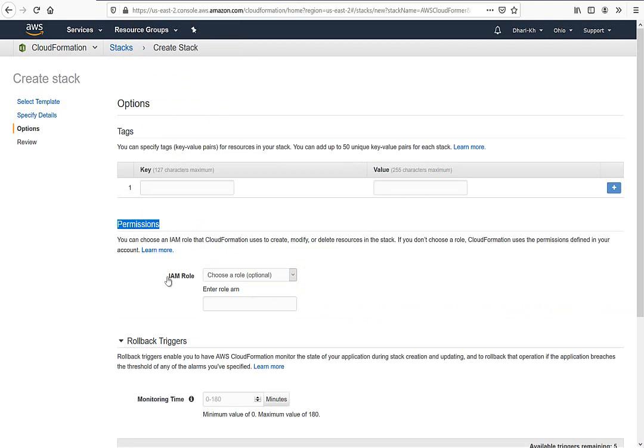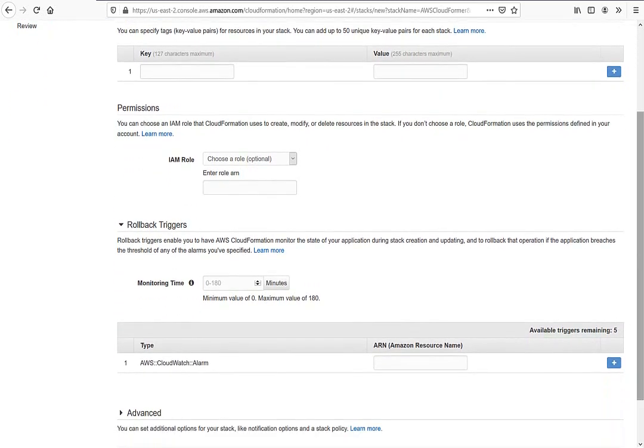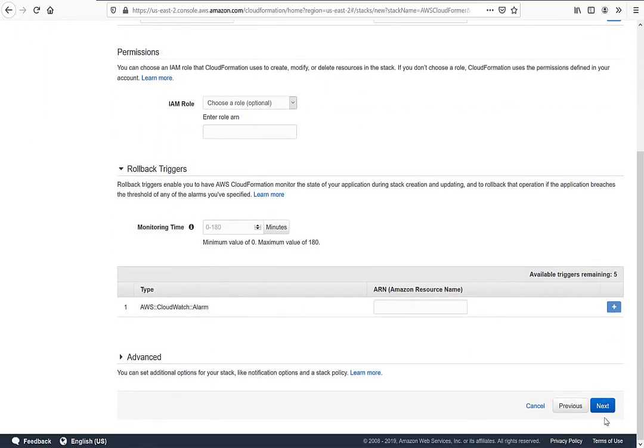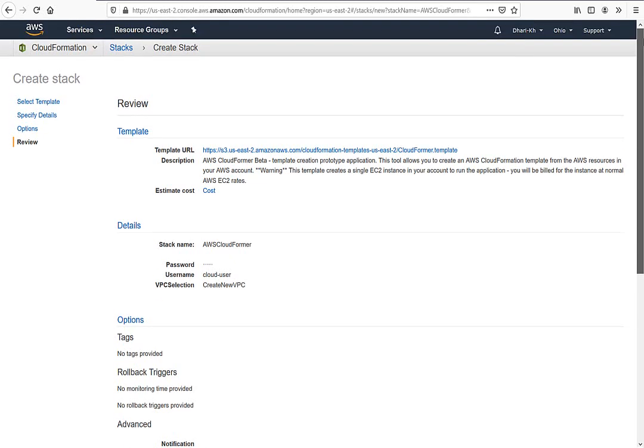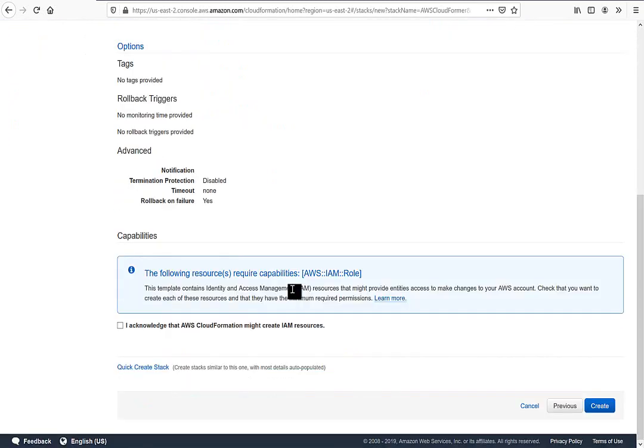If you want identity access management, probably you want to give this access to another user and you need to give them some permission, something like that. So I just keep everything default and just say next. Then after that, they give you a summary of what they are going to do, then just say, okay, I acknowledge, then create.